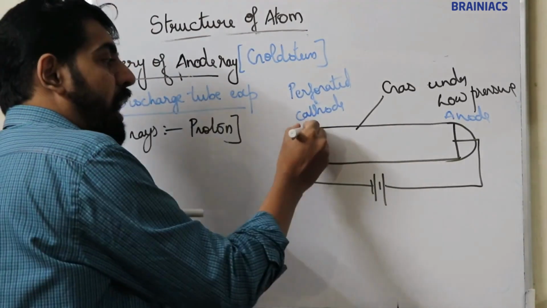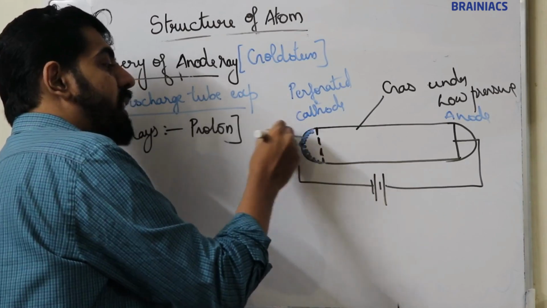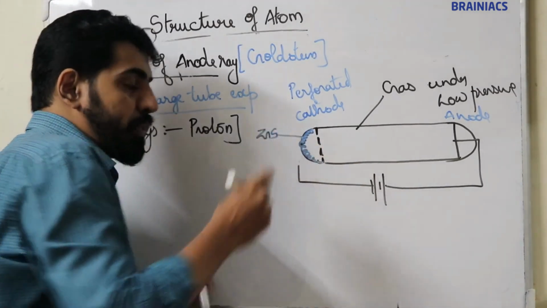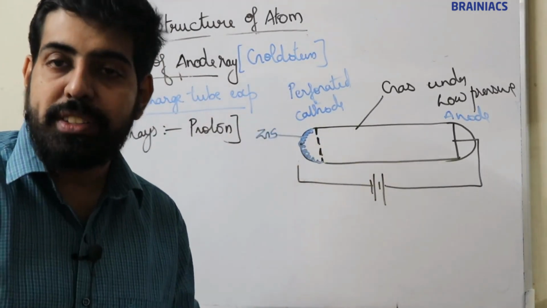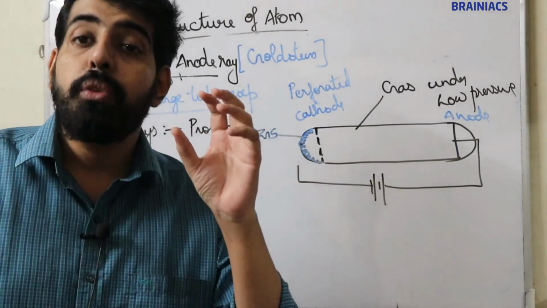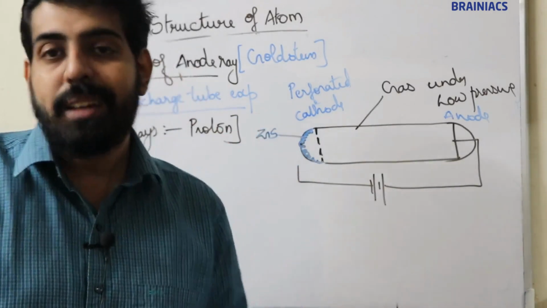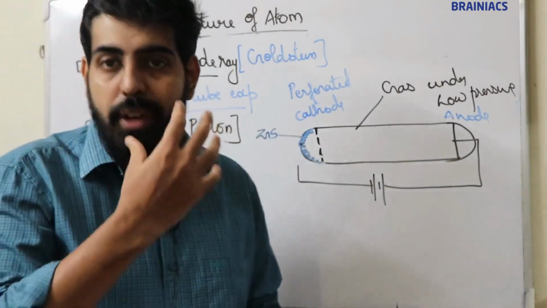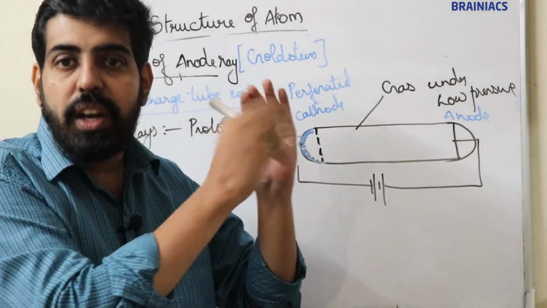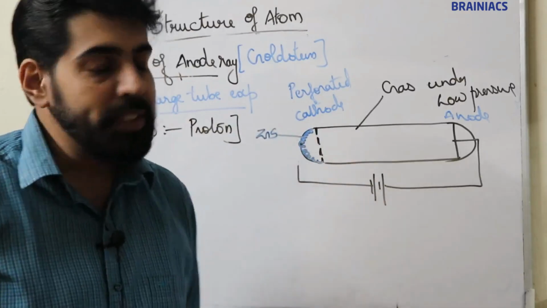Now just behind this perforated cathode he coated zinc sulphide. Now what is the importance of zinc sulphide? Zinc sulphide is a fluorescent substance. When some invisible radiation strikes on zinc sulphide, it will produce a flash of light, and that flash of light is known as scintillation. So zinc sulphide is a fluorescent substance.